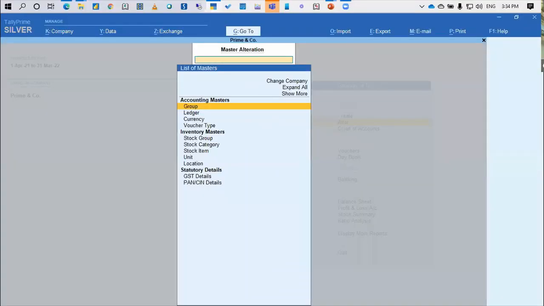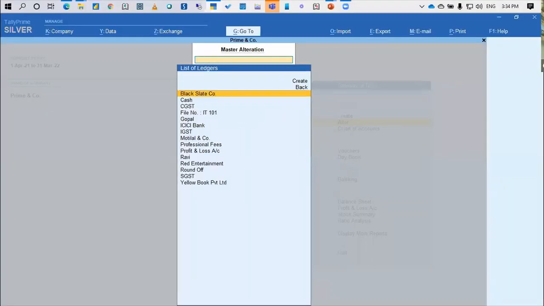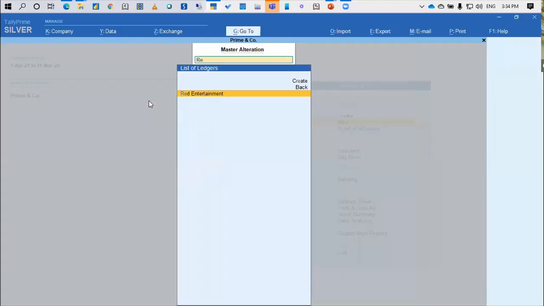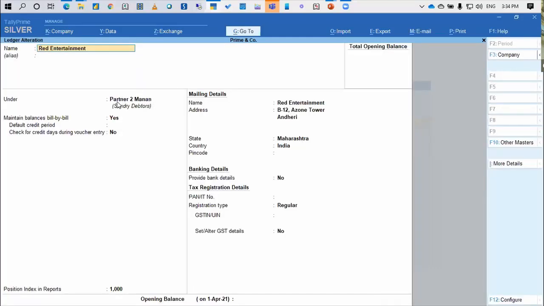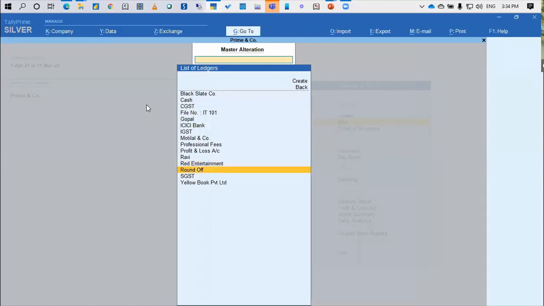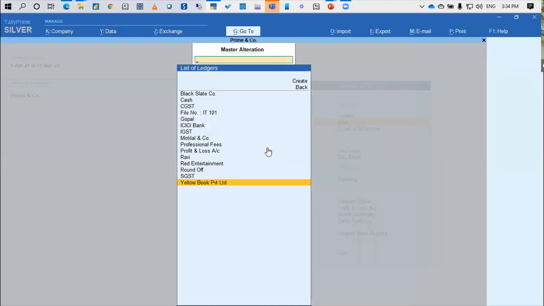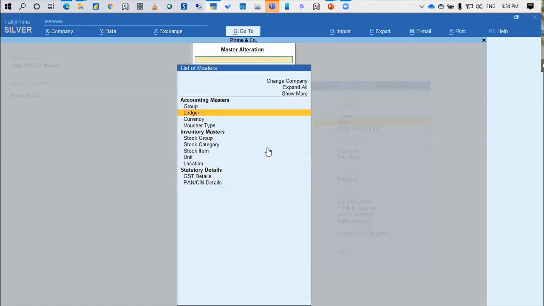So you remember when we were creating the ledger accounts, Black Sled Company was put under partner 1 Rohit. Red Entertainment was put under partner 2 Manan. I have just identified partners 1 and 2 for this discussion purpose. In real life, it may be the actual name of the partner. Yellow Book is under partner 1 Rohit. Likewise, I can keep on doing this. Again, for partner 1 Rohit, there may be 2 managers who are responsible. I can create the subgrouping and do the work.